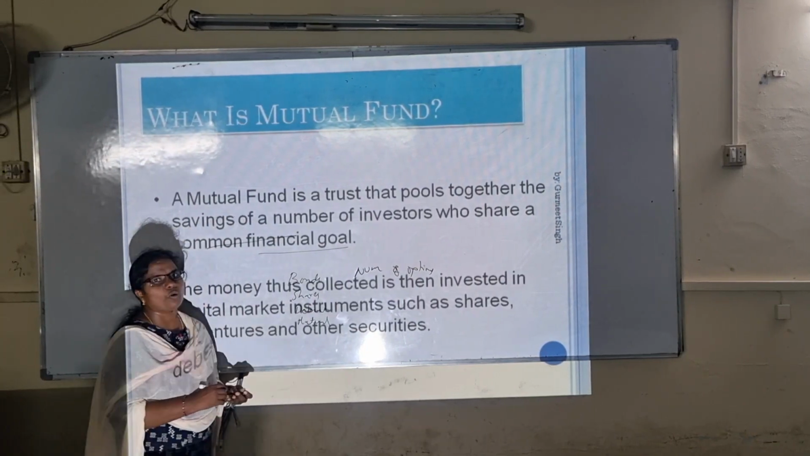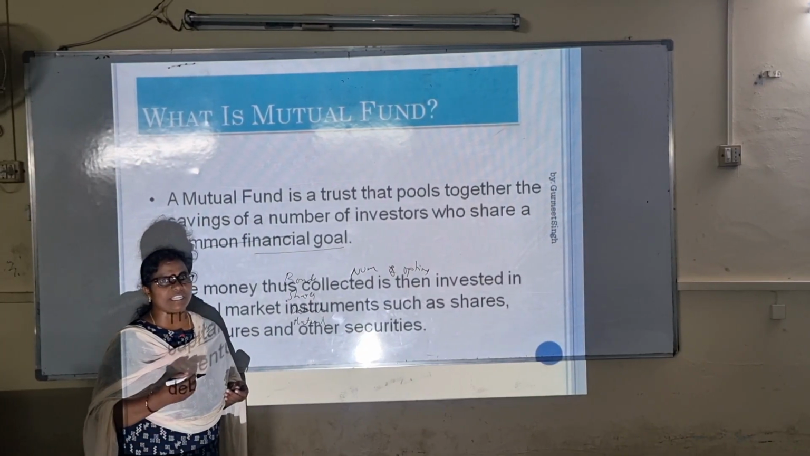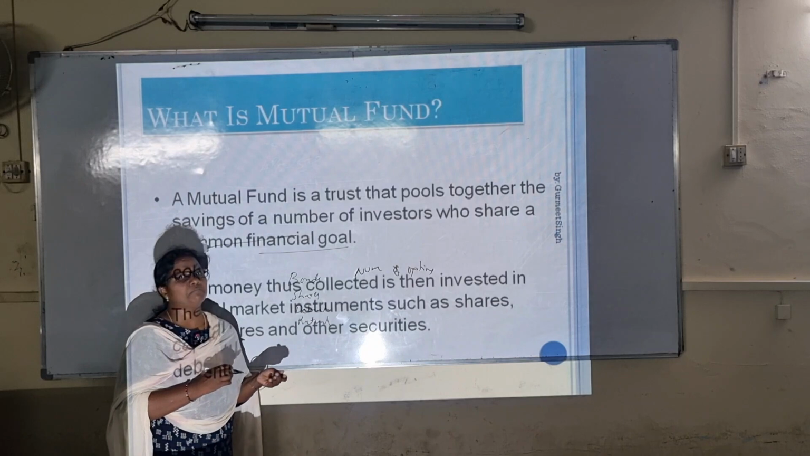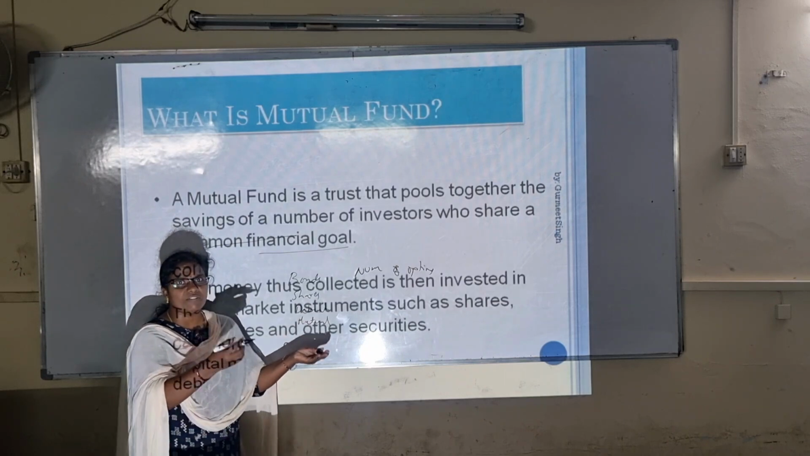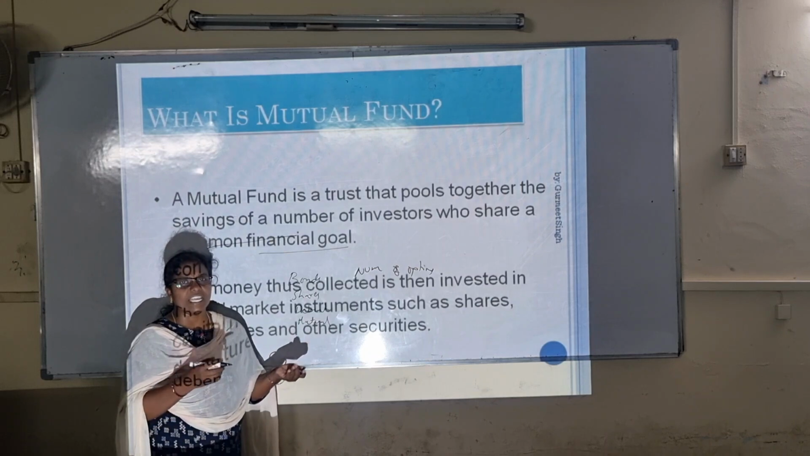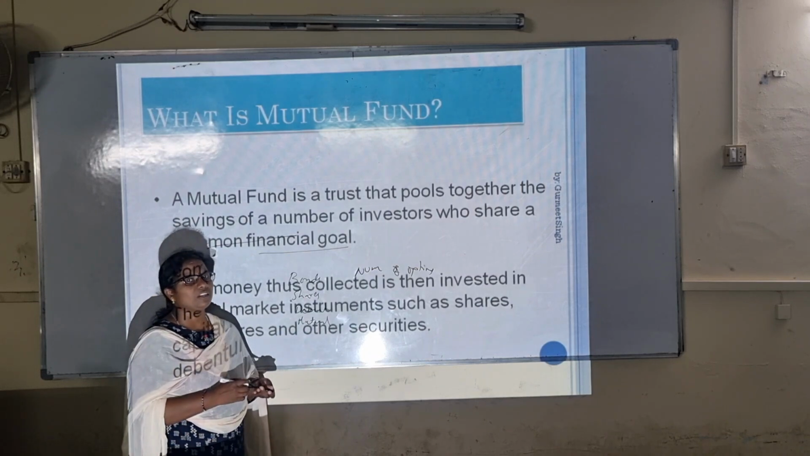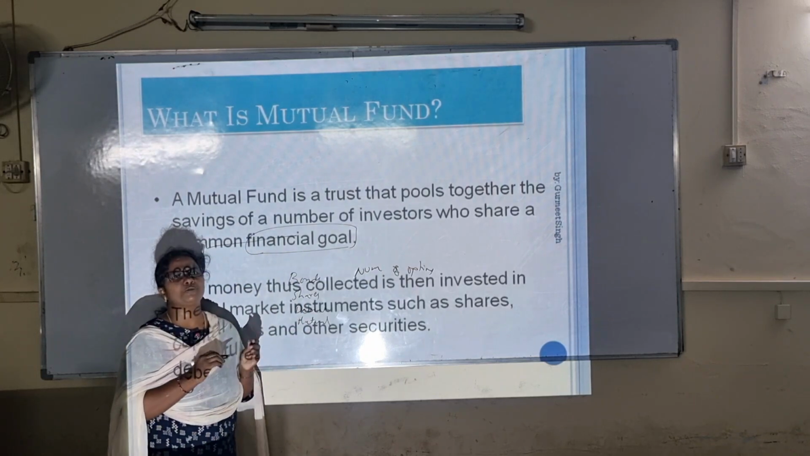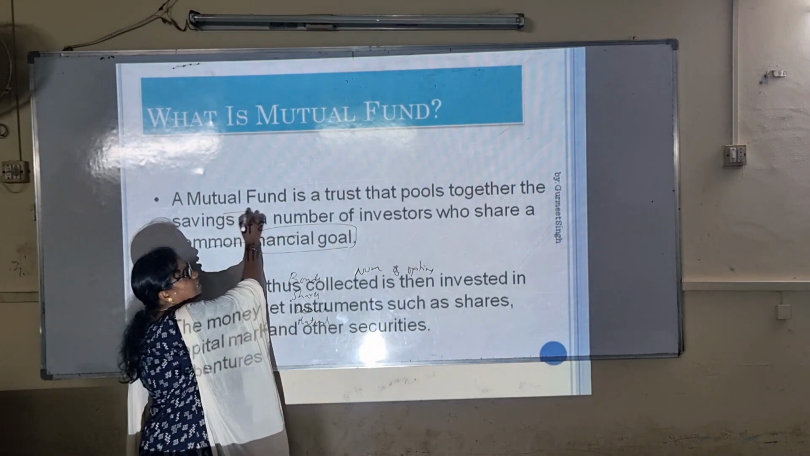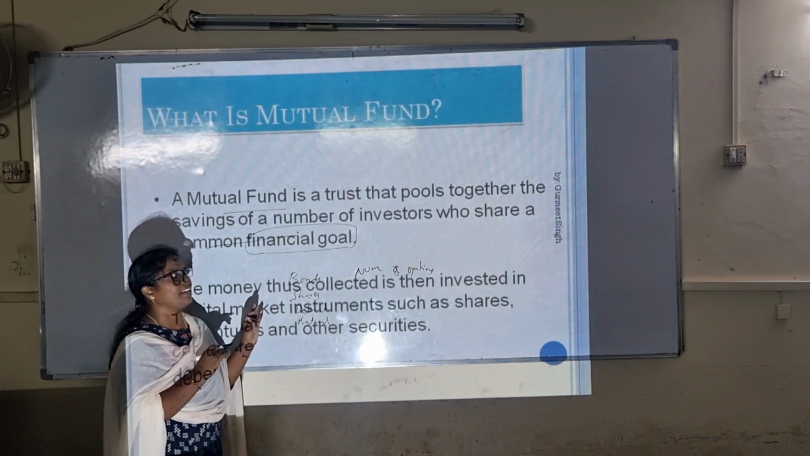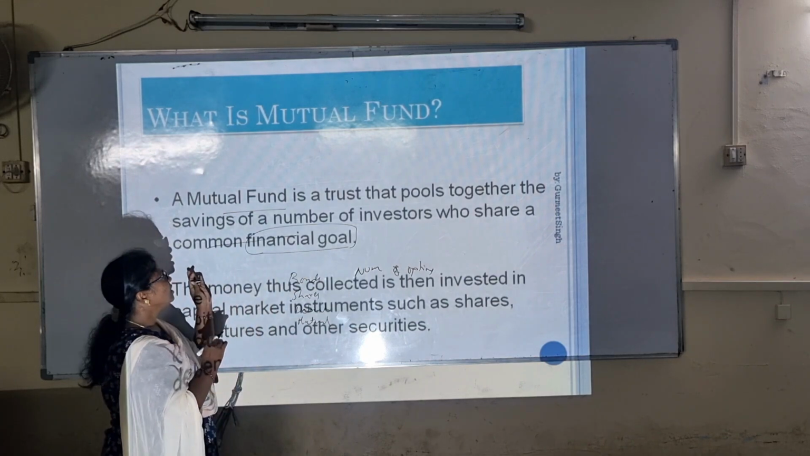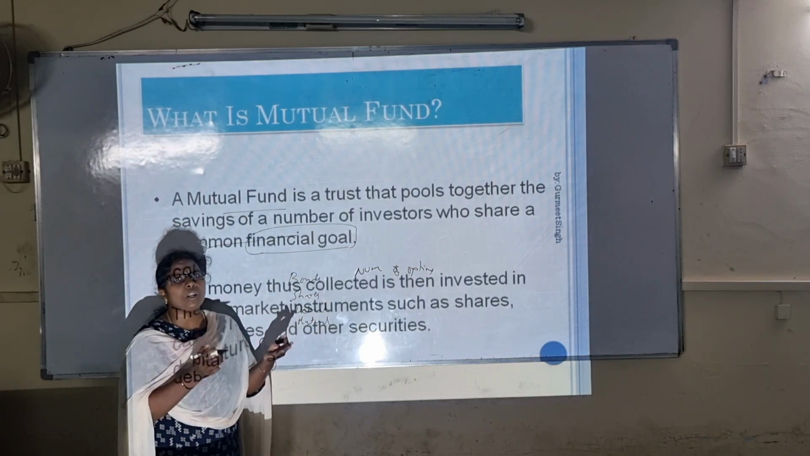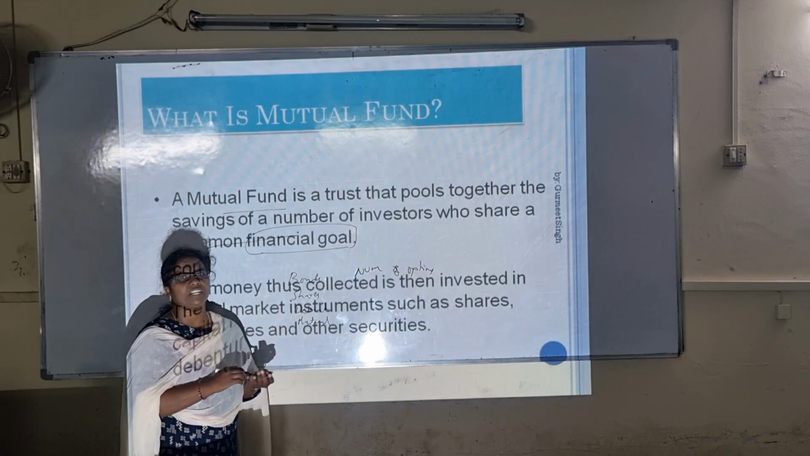What is the financial goal of every investor? To earn money. If you start a business, your motive is to earn money or to get profit. If you invest in any securities or in any avenues, your motive is to earn money. So for this financial goal, we are going to invest in any of the investment avenues. That is why we are choosing the mutual fund. A mutual fund is a trust that pools together the savings of a number of investors. There is no limit for investors who invest in different schemes.